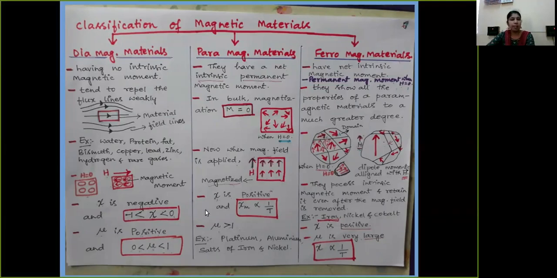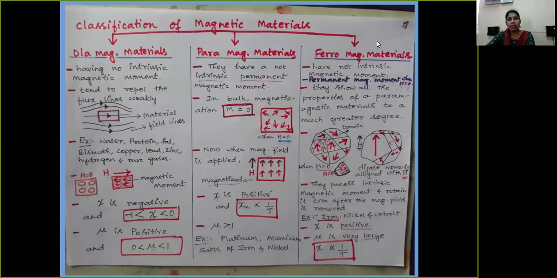Examples of diamagnetic materials are water, protein, fat, bismuth, copper, lead, zinc, hydrogen, etc. Whereas examples of paramagnetic materials are platinum, aluminum, salts of iron, nickel, etc.